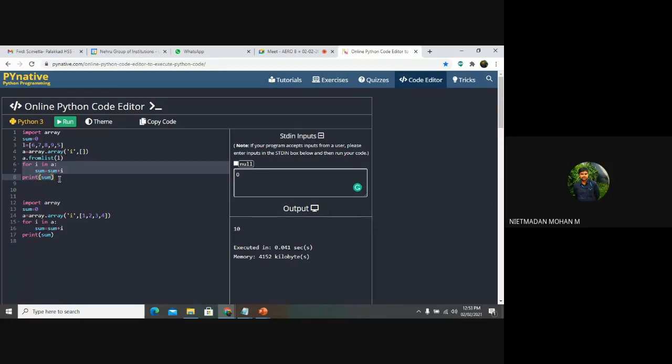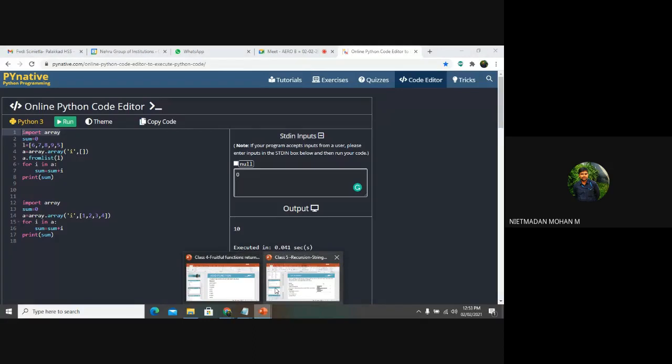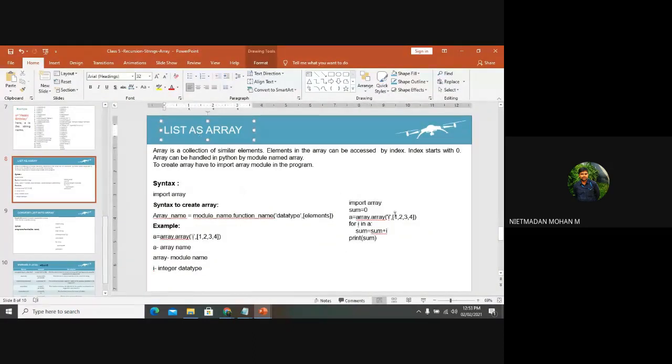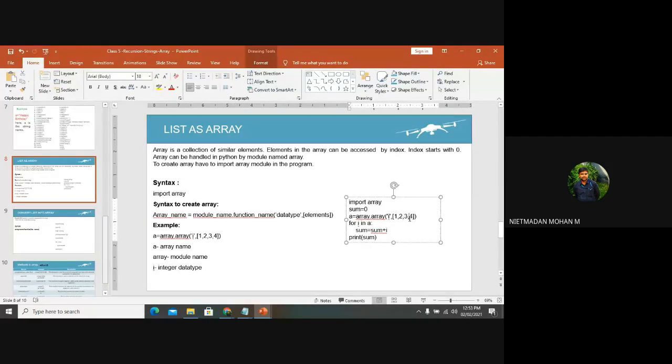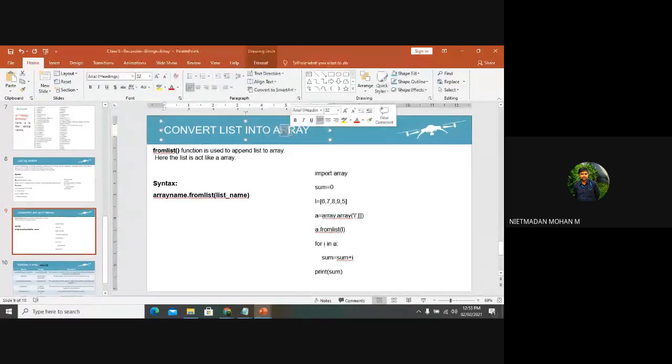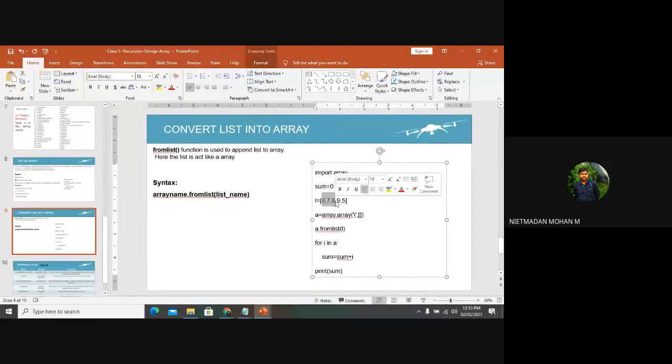The difference is simple. If they are asking from an array point of view, you definitely need to import array. Here, list as an array, you can directly give the list values inside the array itself. That will be fine. And list into an array means the list will go into an array by using fromlist, with the list name. Whatever list name you have given will be used there.